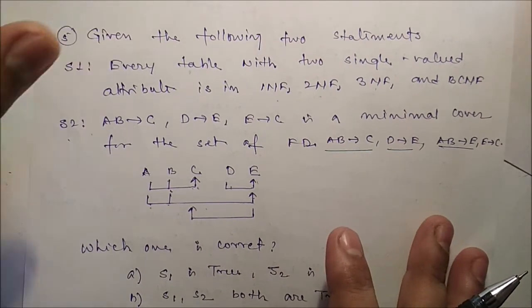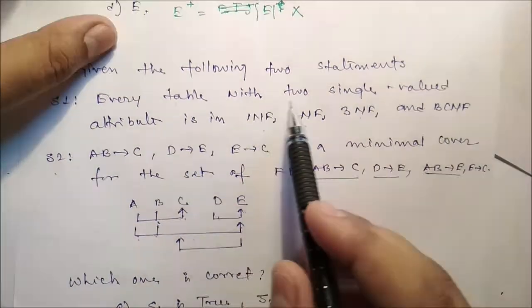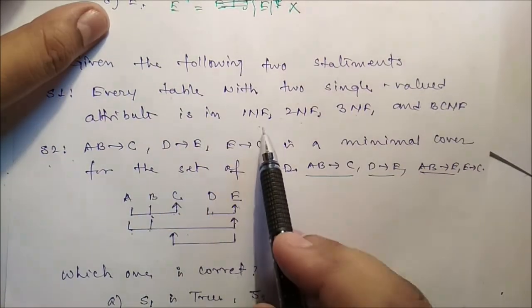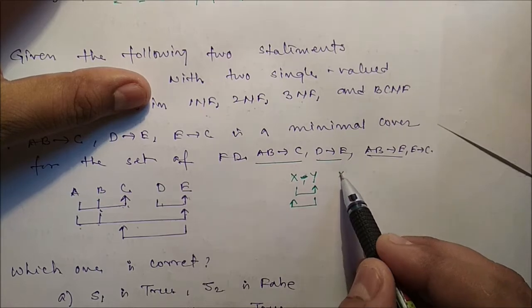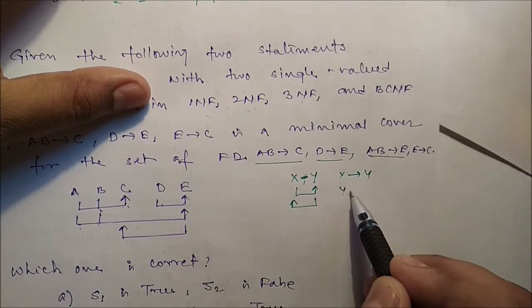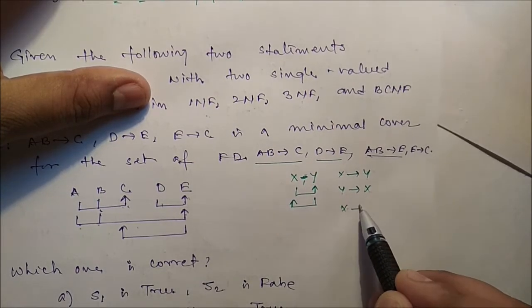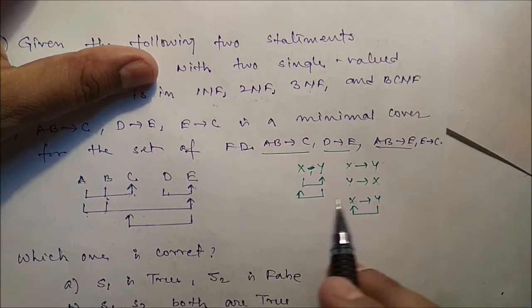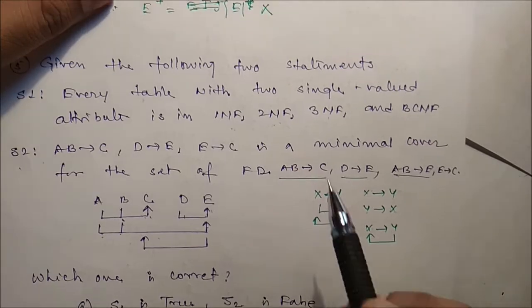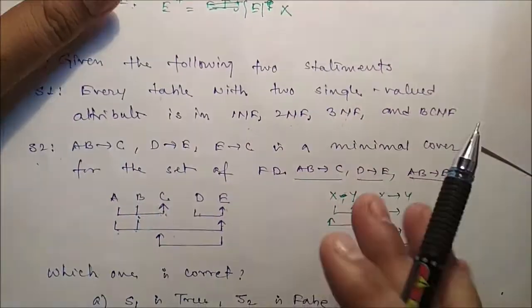So you just see one by one. First of all, every table with two single valued attributes is in 1NF, 2NF, 3NF and BCNF. So we can say it may be X to Y, it may be Y to X, it may be X to Y and Y to X. So that means S1 is true.